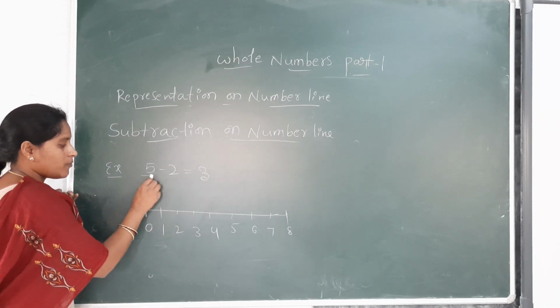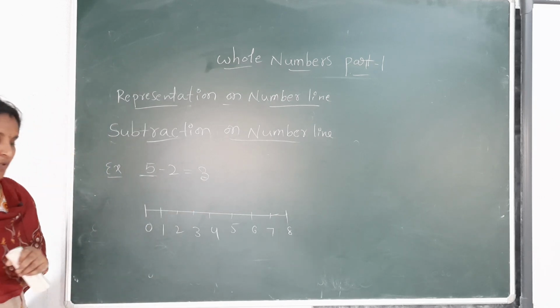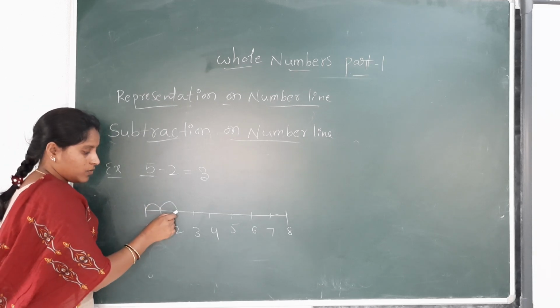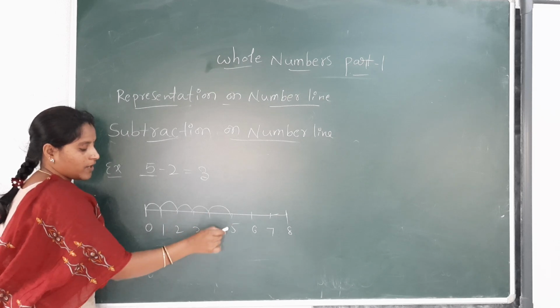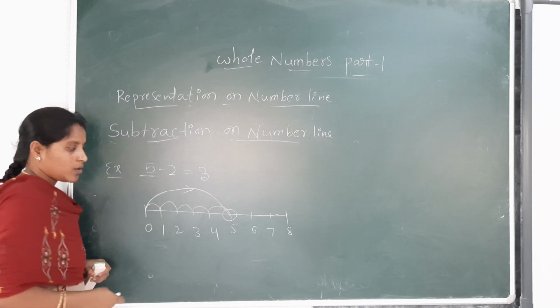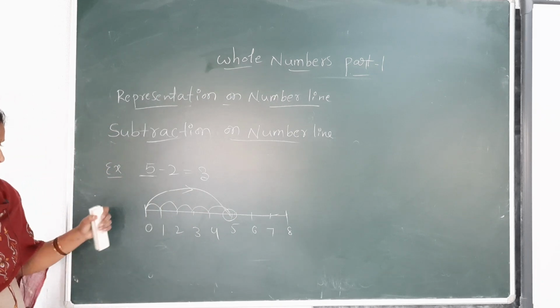First, we have how many positions here? 5 positions. First, move 5 positions: 1, 2, 3, 4, 5, up to 5. We are moving towards the right side.